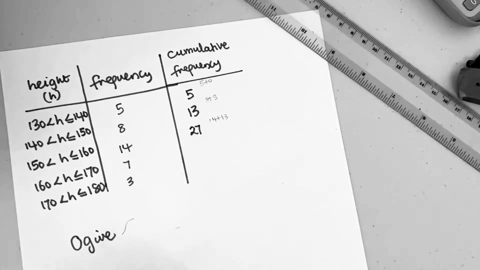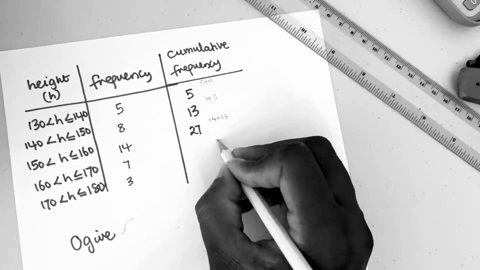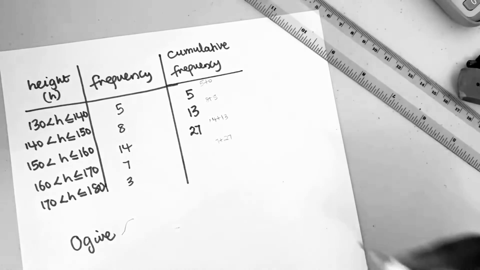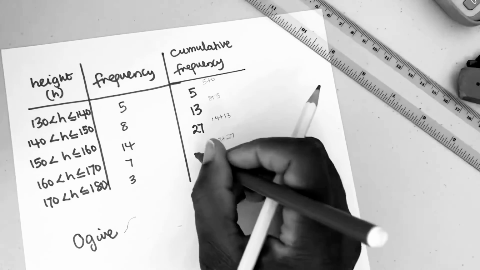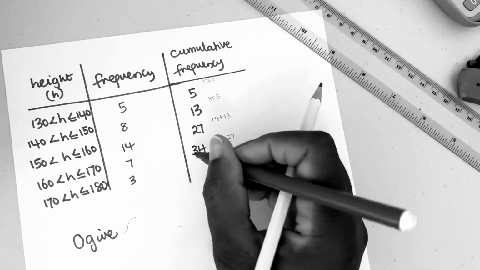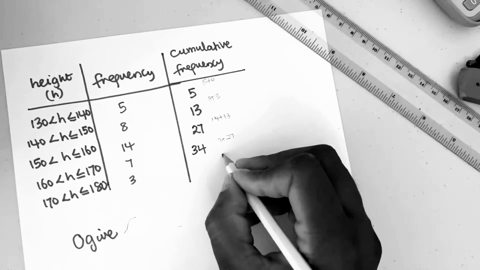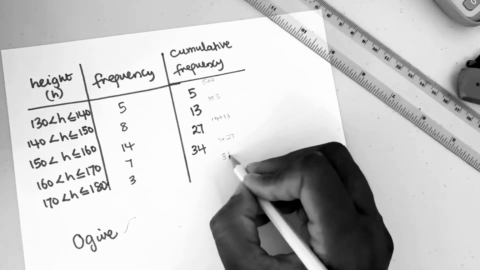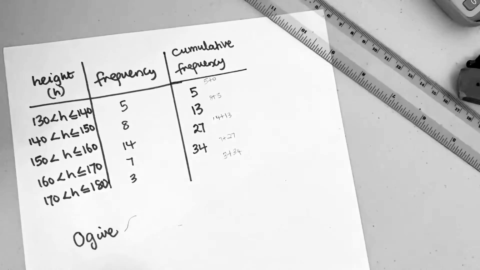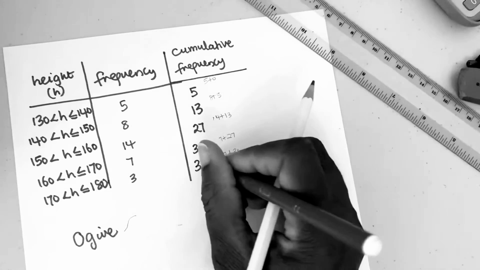On here we have 7, so we would have 7 plus 27, which is equal to 34. And on here we have 3 plus 34. We're going to add that, and that's going to give us 37.